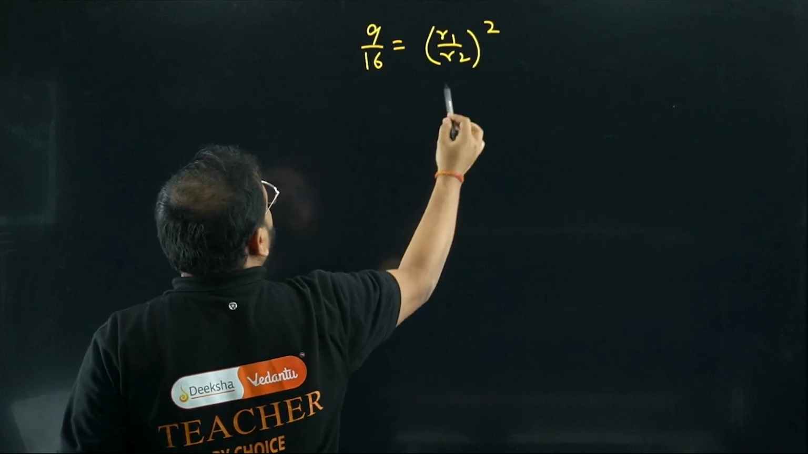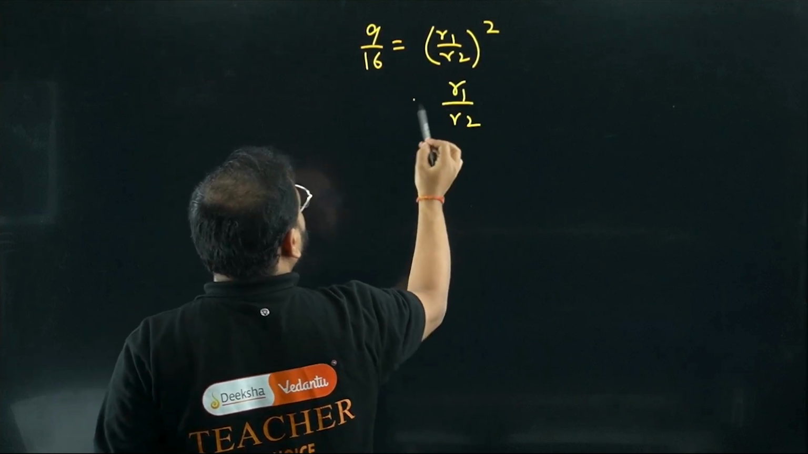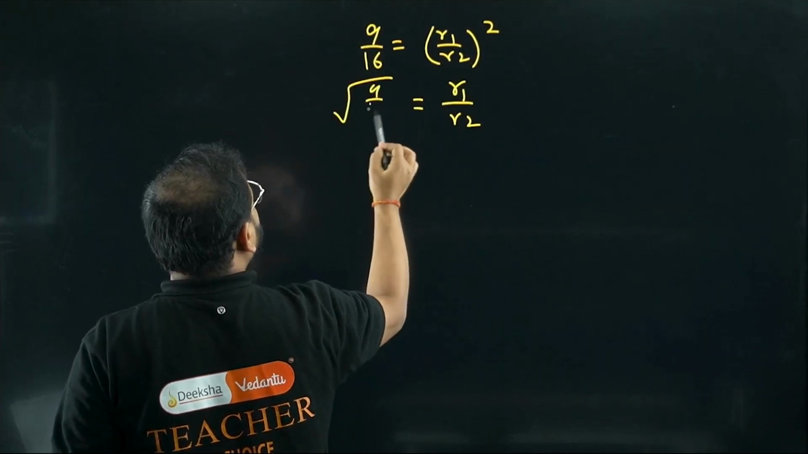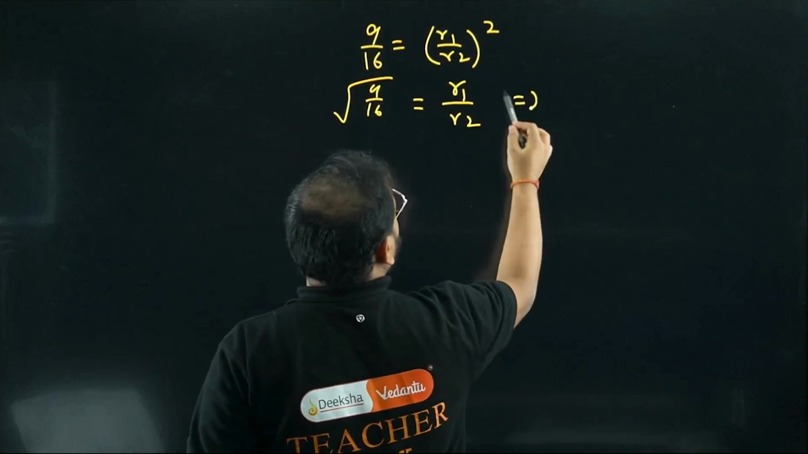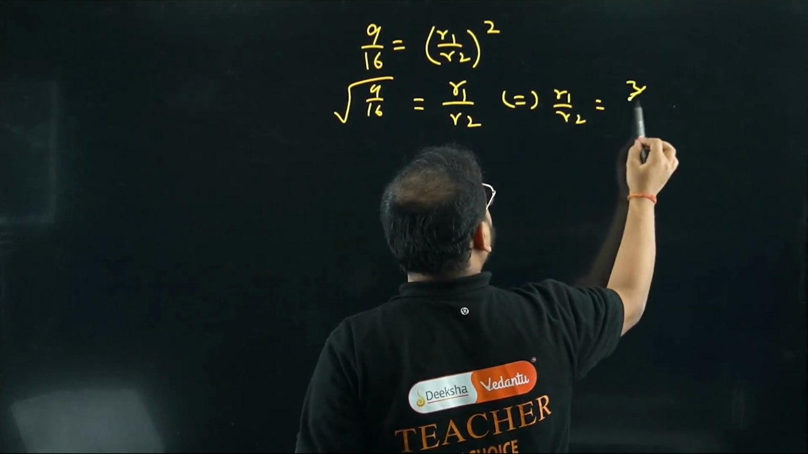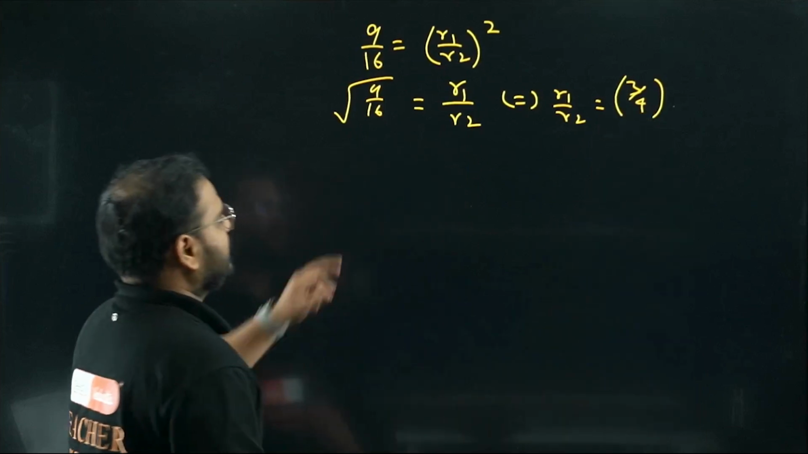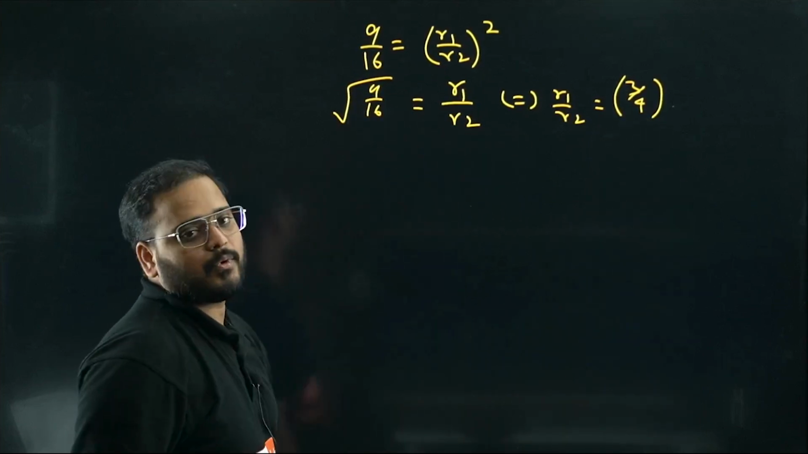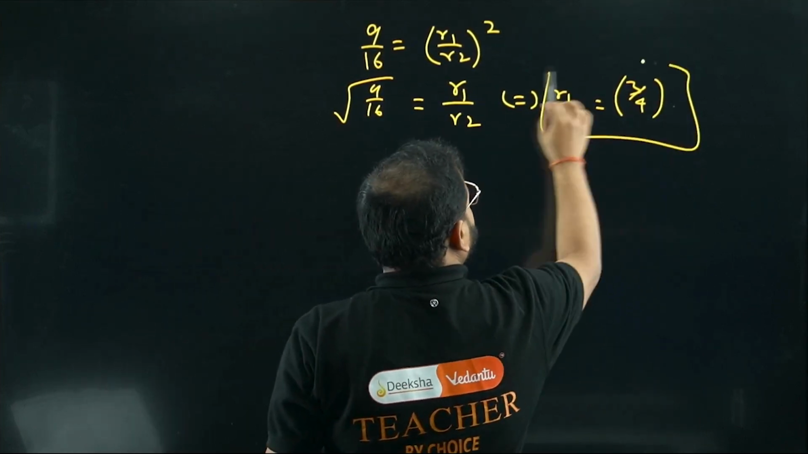What I'm getting is R1 by R2 equals root of 9 by 16. How much is that? Simply, R1 by R2 equals 3 by 4. Please check, 3 by 4. Yes or no? Root of 9 is 3, root of 16 is 4. Is that clear?